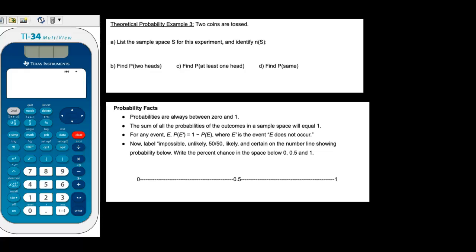For theoretical probability example 3, we're going to look at the experiment of tossing 2 coins. Okay, so let's start by listing out the sample space and then we'll identify how many elements are in that sample space. So if we flip 2 coins, what could happen? Well, we could get a head and a head, we could get a head and a tail, we could get a tail and a head, or we could get 2 tails. So the number of elements in S, which is what this notation represents, is 4. There are 4 elements in the sample space.